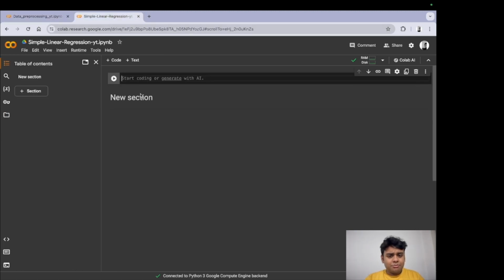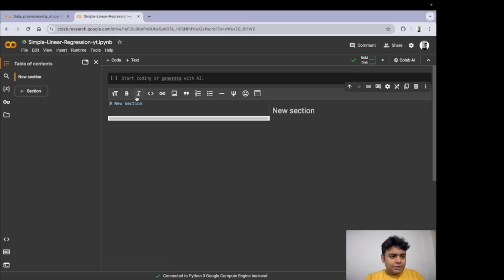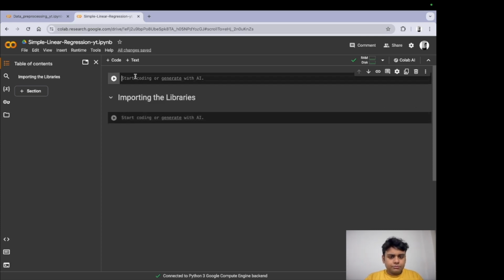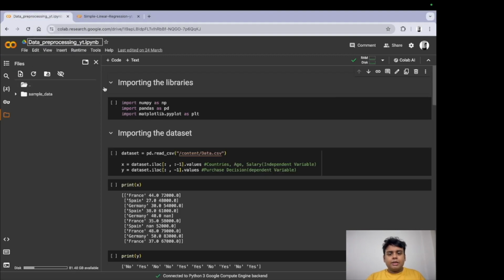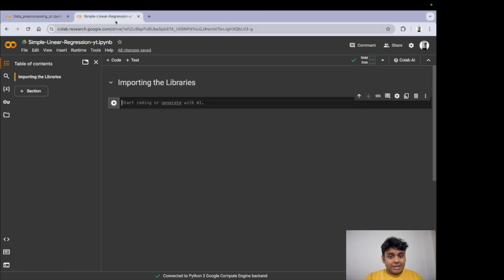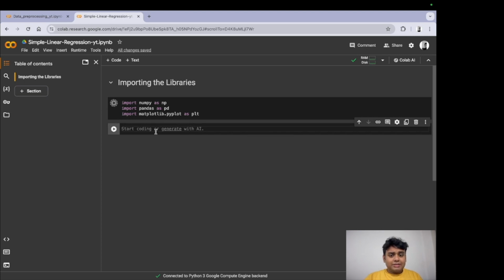We are going to import the library. So I am just writing, okay, let me do that. So it's better here. Importing the libraries. So yes, we are going to use NumPy, we're going to use pandas, and we are also going to use matplotlib. So we're just going to import that, all right? Because these are some libraries which we are definitely going to use.